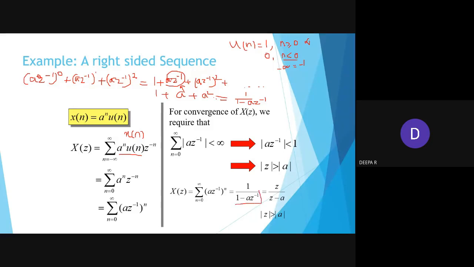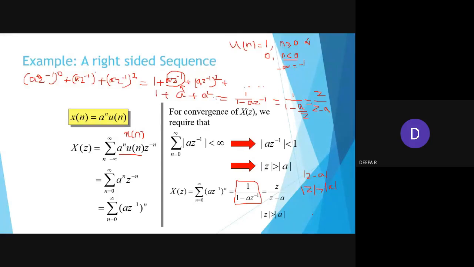That is what they have written here. But now they have arranged it as 1 by 1 minus a divided by z, so the numerator goes up and in the denominator they write z minus a. So it is z by z minus a. In the denominator I take z minus a, and definitely my z value will be greater than a.